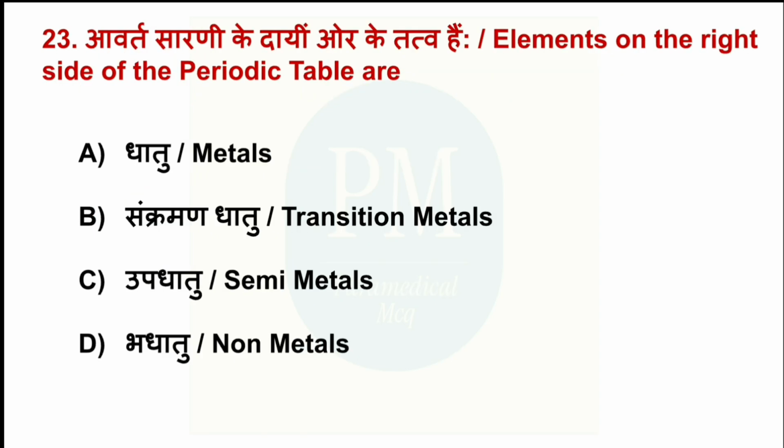Elements on the right side of the periodic table are: Option A, metals. Option B, transition metals. Option C, semi-metals. Option D, non-metals. The correct option is option D, non-metals.